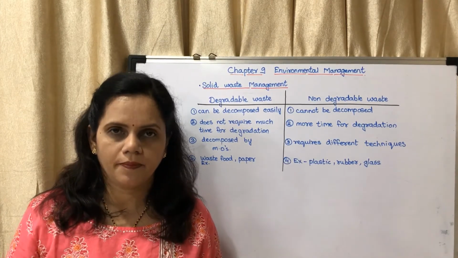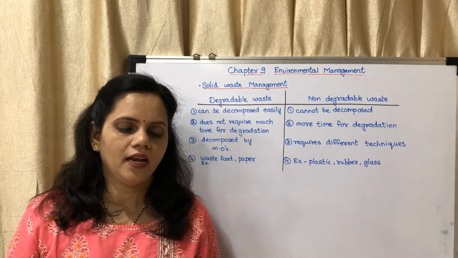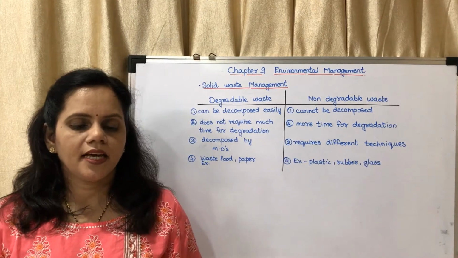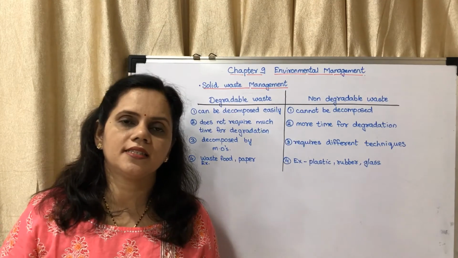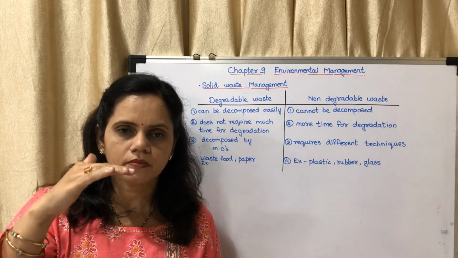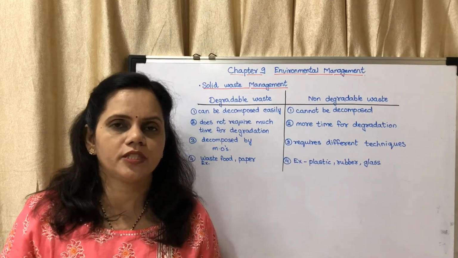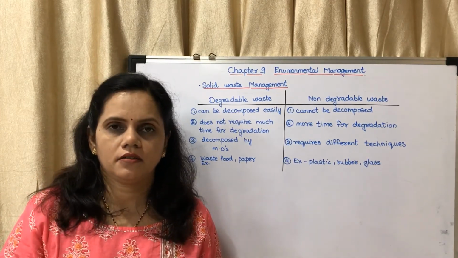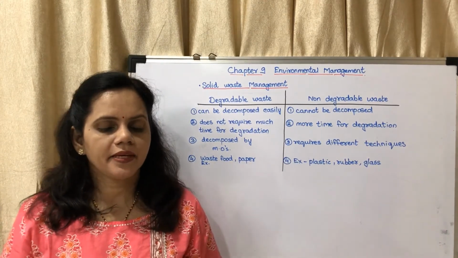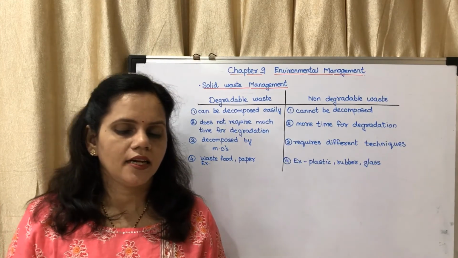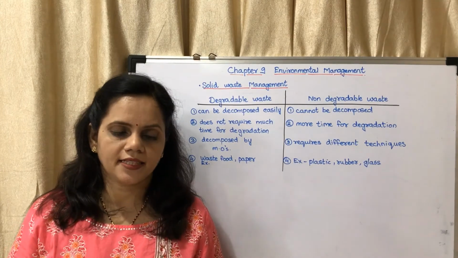Domestic means garbage at house levels, that is at our level. Industrial waste: chemicals, pigments, sludge, ash, metals, etc. Sludge is the sediment, a type of paste, which gets deposited during the particular reactions which are carried out. Hazardous waste: chemicals generated in various industries, radioactive materials, explosives, infectious materials, etc.